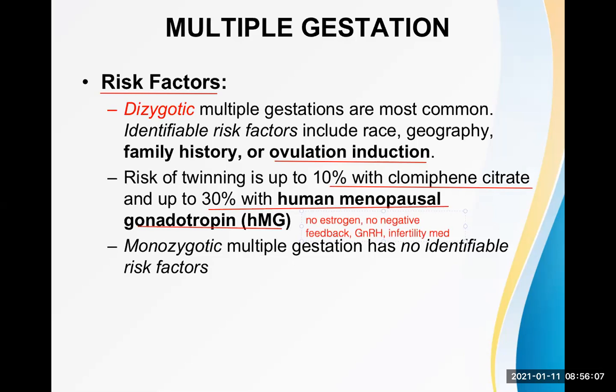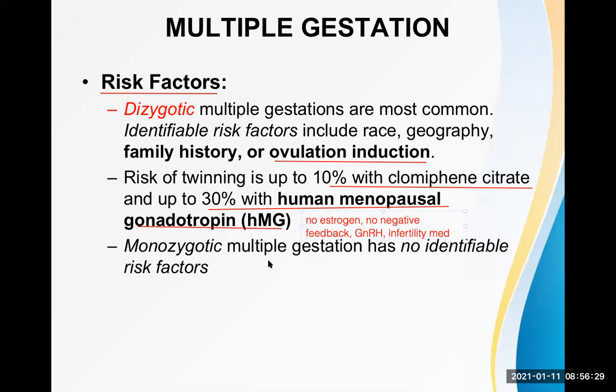Now, what it does is very clear, because this is GnRH. GnRH will stimulate the release of FSH and LH from the anterior pituitary, and that will induce ovulation. Okay, so this is also one of the common medicines used in clinical practice. This is known as human menopausal gonadotropin.